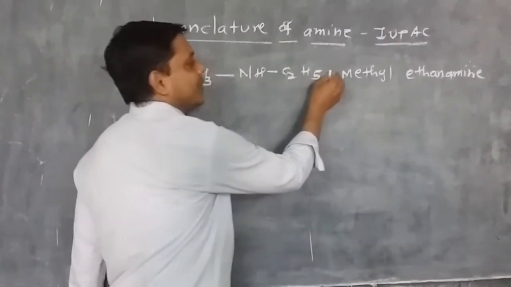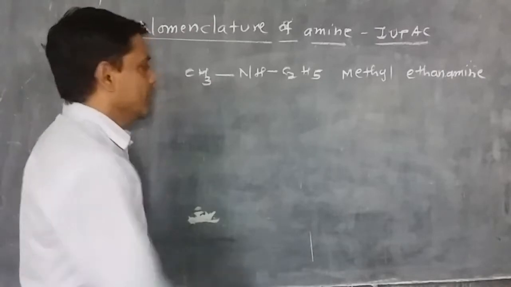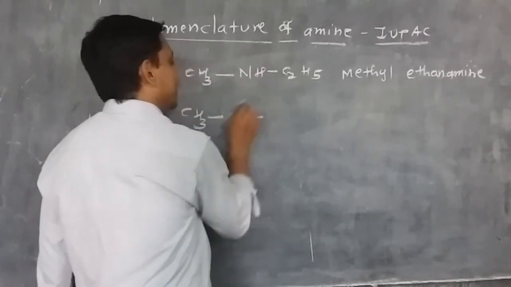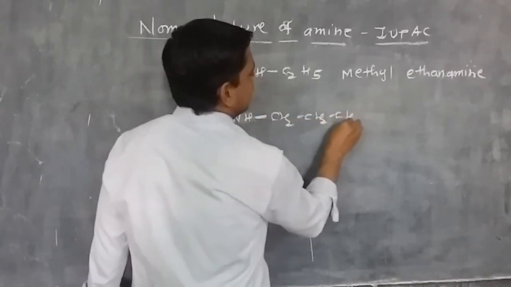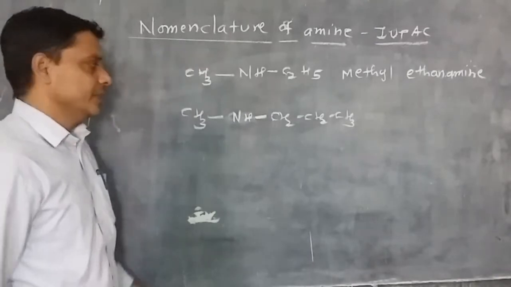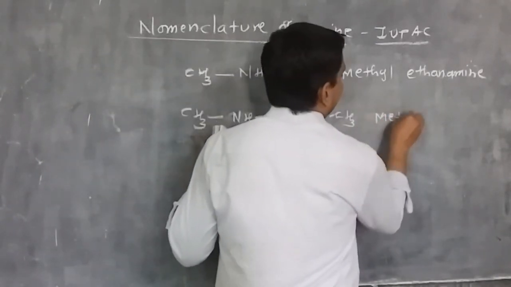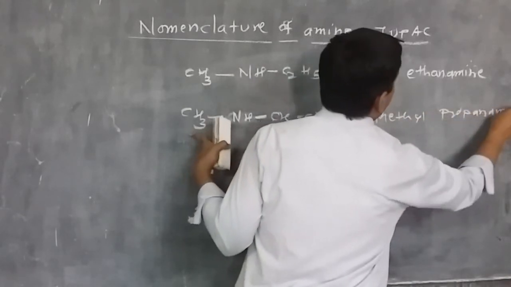In this newer system a capital N should also be applied, though it doesn't matter much here. Suppose we draw CH3, then NH, and then CH2, CH2 and CH3. Again the smaller alkyl group is methyl, and then it is propanamine. So it is a simple matter.